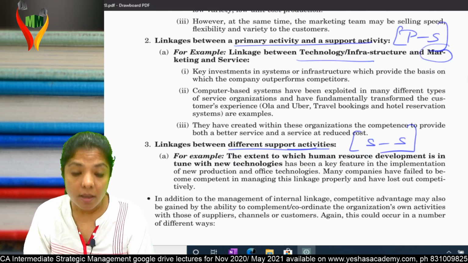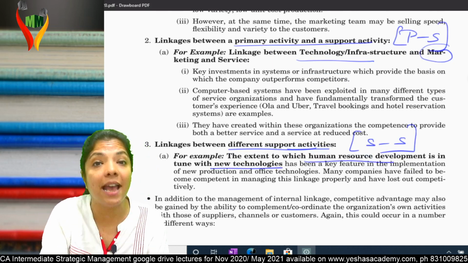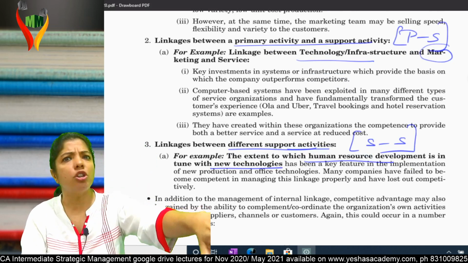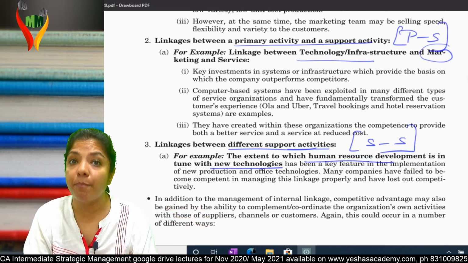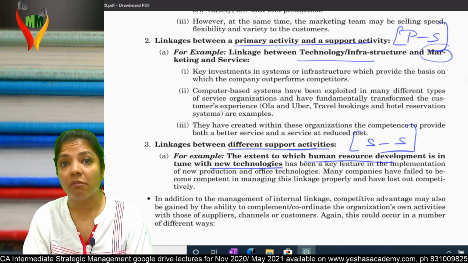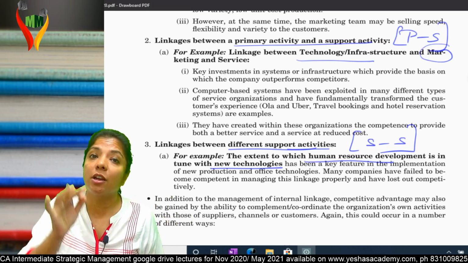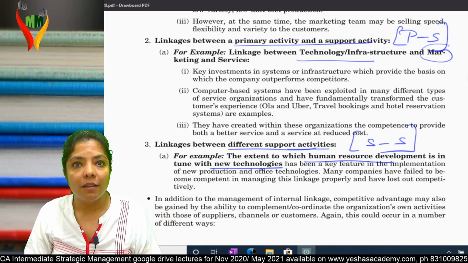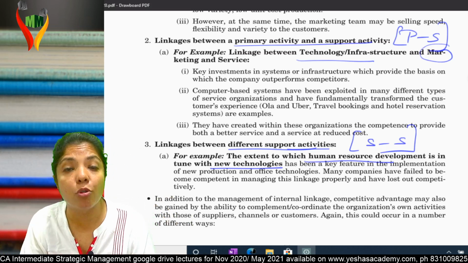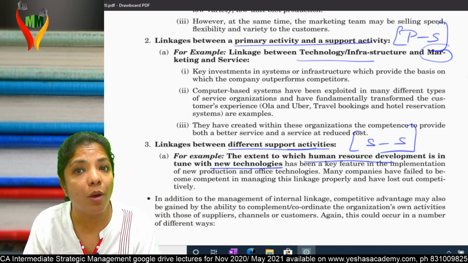Third example, support and support. Here they have taken the example of HR and technology. At times you have very good technology in your company, but you don't have the right people. Or the other way around, you have very good people, but you don't have the technology. Both are a waste. But if you have the best people with the best technology, then wonders. That means you are bringing two support activities together. I hope you are getting my point.